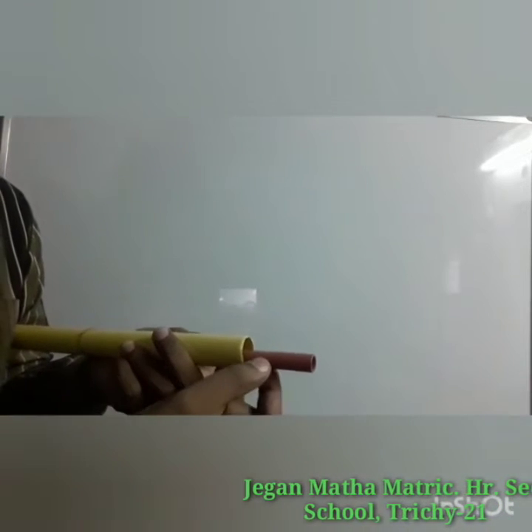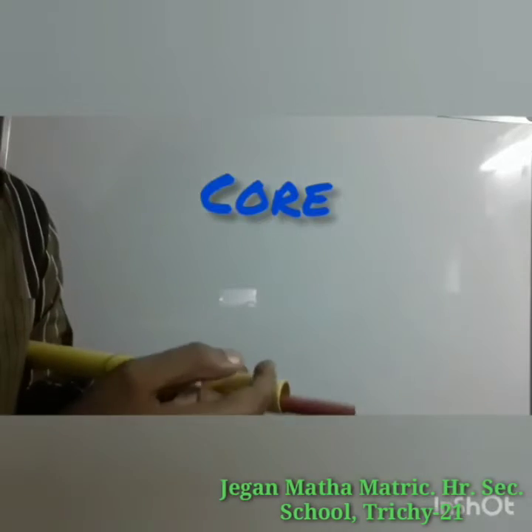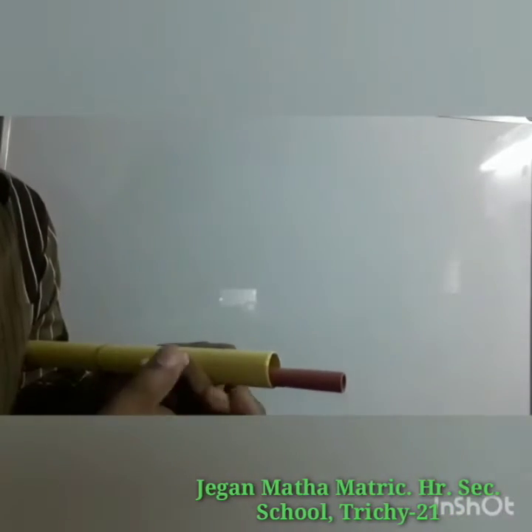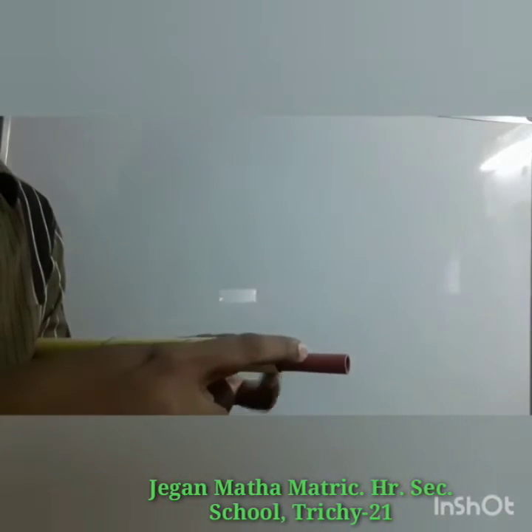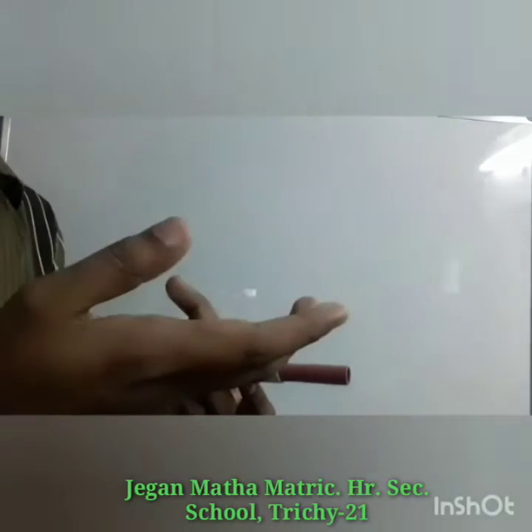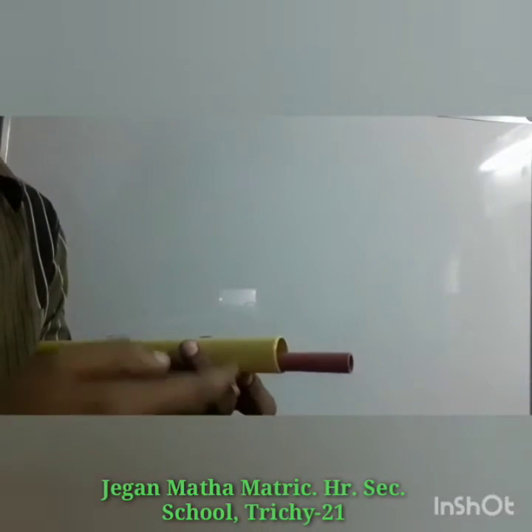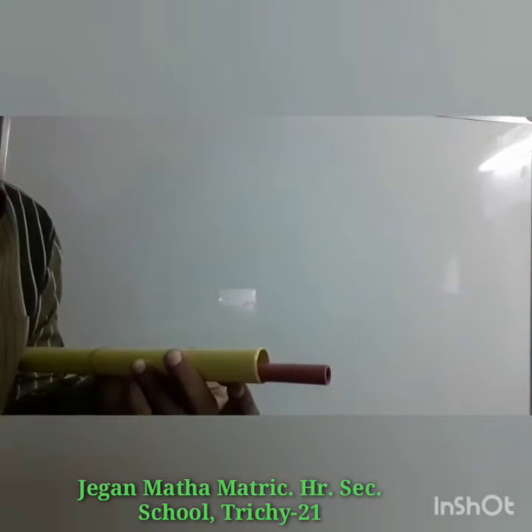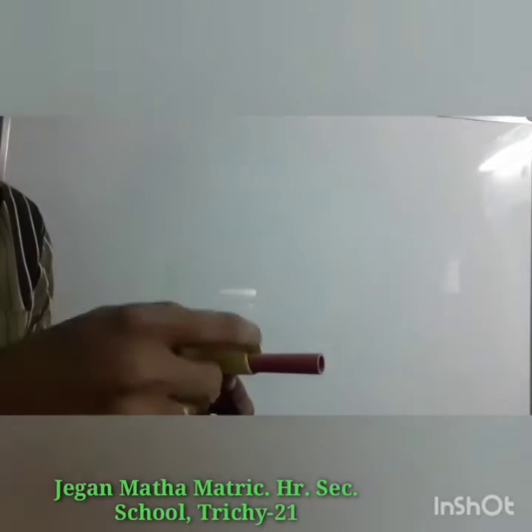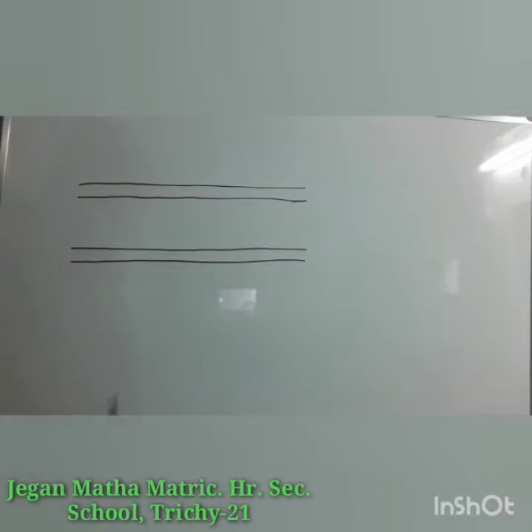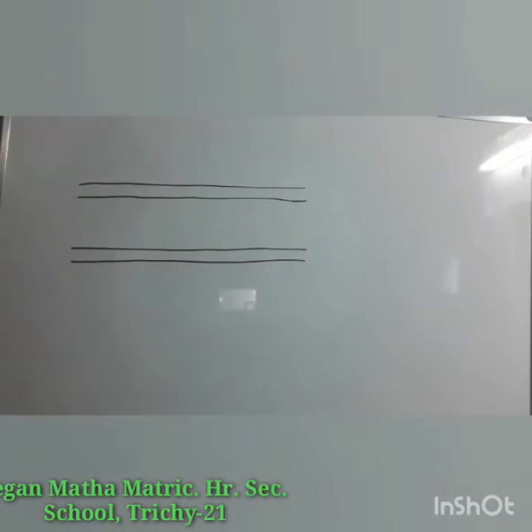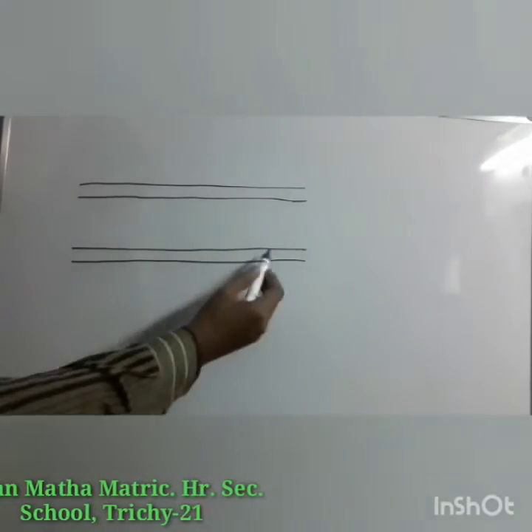The optical fibers have two important parts. The inner part, which is known as core. The outer part, which surrounds the core, is known as cladding or sleeving. The refractive index of the core must be greater than the refractive index of the cladding for total internal reflection to happen in the optical fiber. Here this inner part is known as core, the outer part is known as cladding.